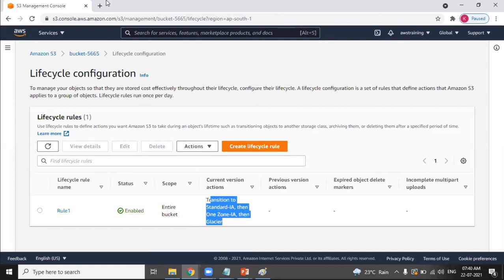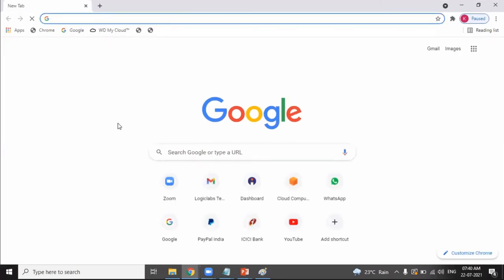To avoid the bill, the client will define these kinds of lifecycle management rules so that the objects will move from a high speed storage class to a lower speed storage class to avoid the bill. Clear about this? Are you understanding how exactly the S3 feature is helping us help the clients in storage?